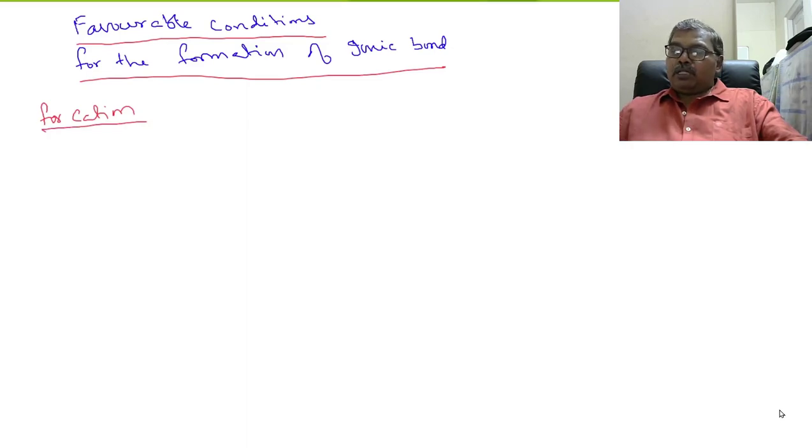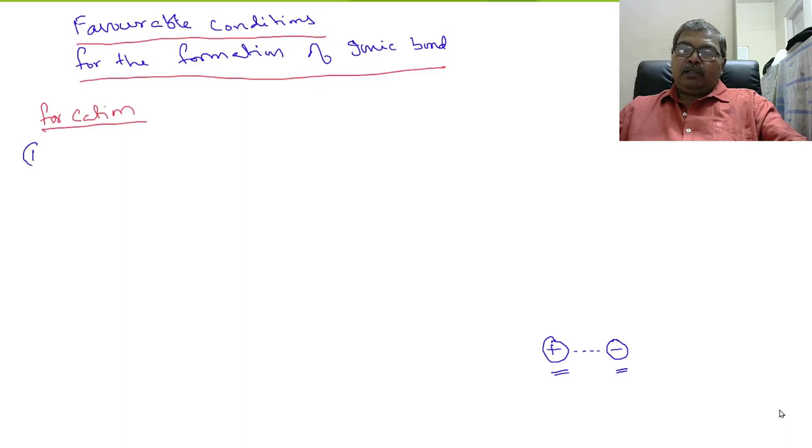See, ionic bond is nothing but a strong electrostatic force of attraction between positively charged ion and negatively charged ion. The Coulombic force of attraction between positively charged ion and negatively charged ion is called ionic bond. So first we study the favorable conditions for the formation of cation.